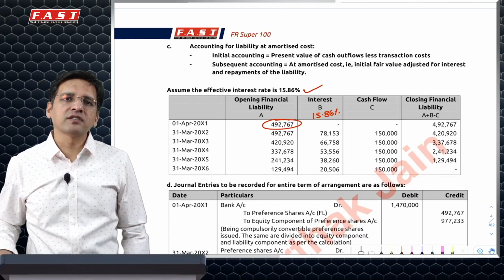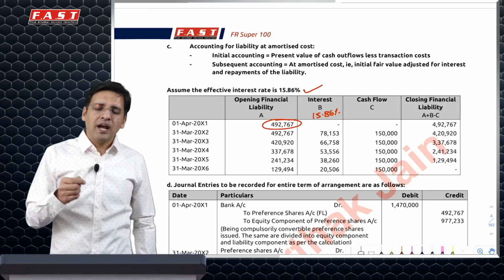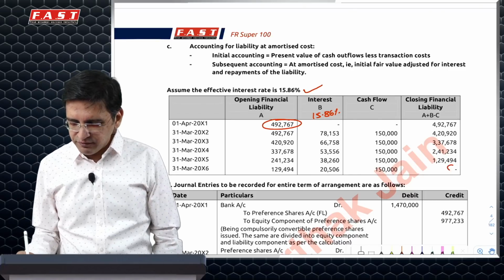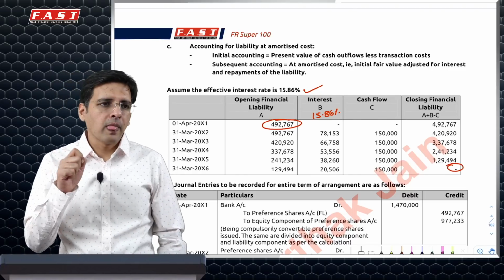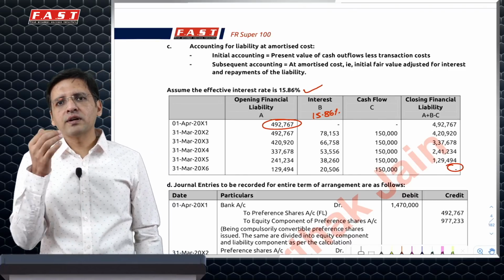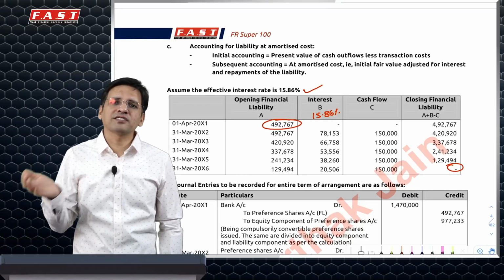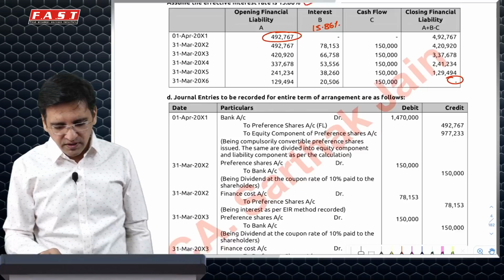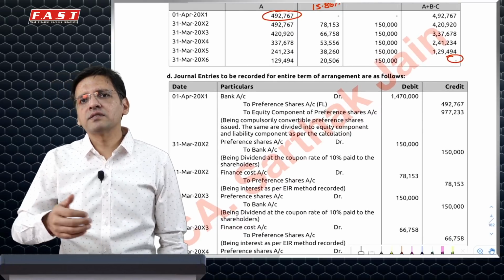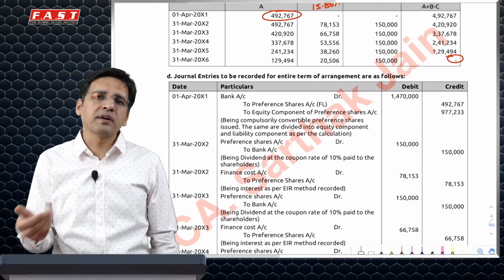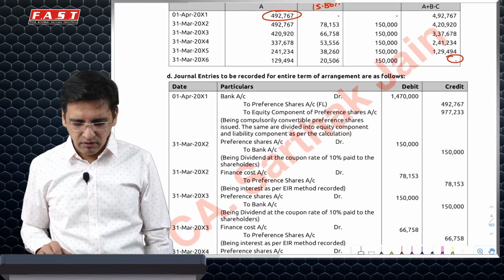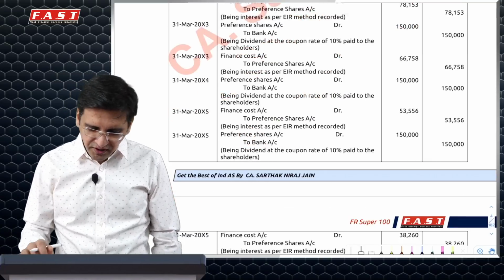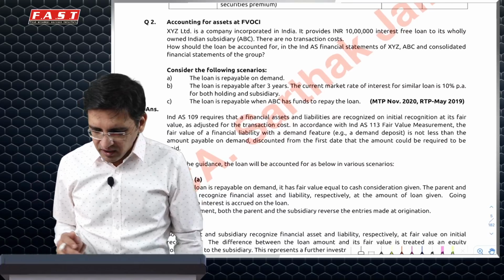You will create a financial liability amortization table, adding interest expense with this amount and the cash flow of 1,50,000. Finally, at the end of the 5th year, you'll get 0. This is your financial liability component. Coming on to the equity component, the transaction cost which has been allocated to the equity part will be adjusted from reserves, for the simple reason that any cost incurred with respect to raising of equity is directly adjusted from reserves and will not go to P&L. Accordingly, these are the set of journal entries which you will have to pass. You can go through them once.